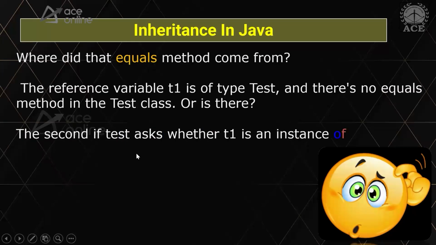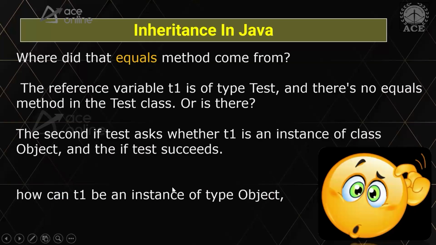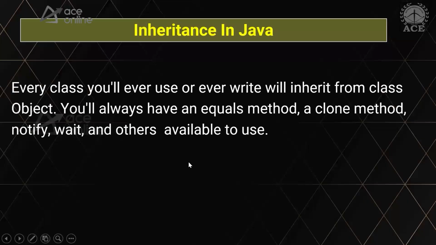The second, if the test asks whether t1 is an instance of the class Object and it succeeds, how is t1 an instance of that type? You may get a lot of questions like this from the previous program, but the answer is all because of inheritance. Every class you will ever use or write will inherit from the class called Object.